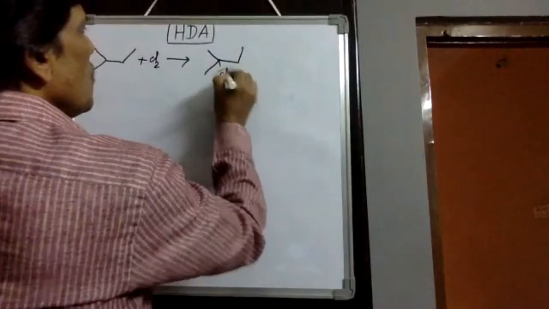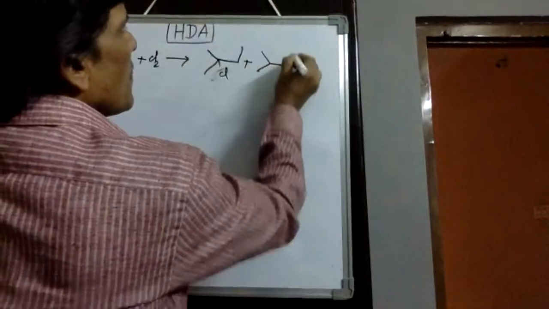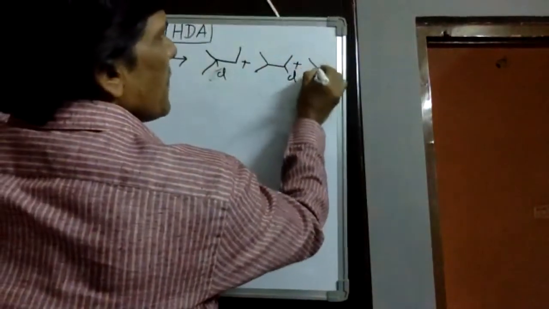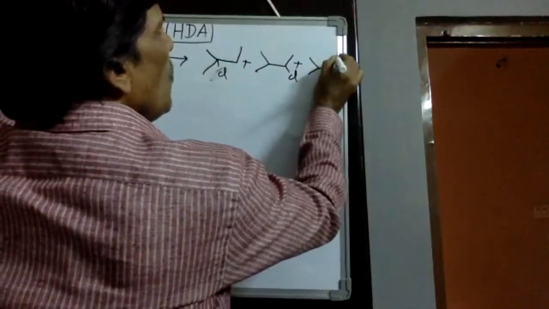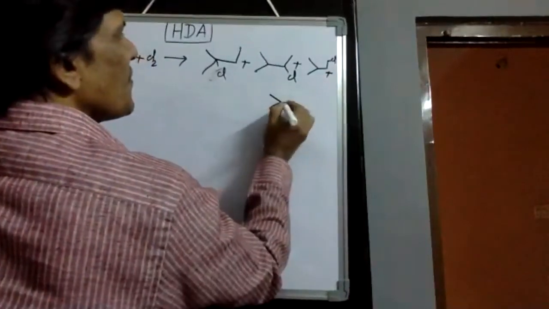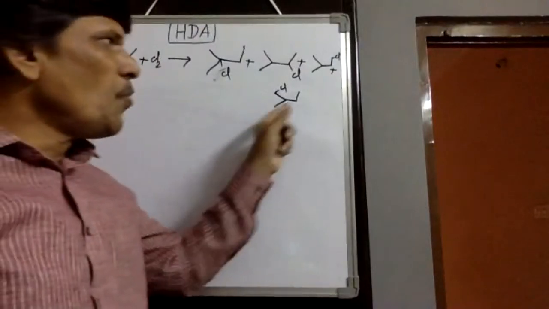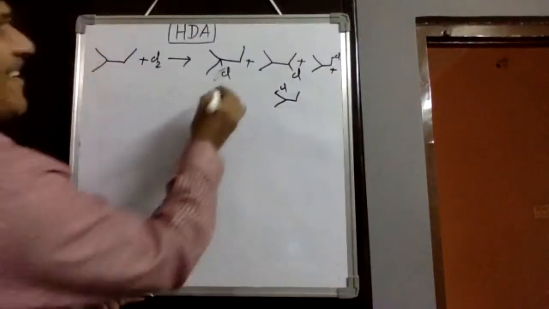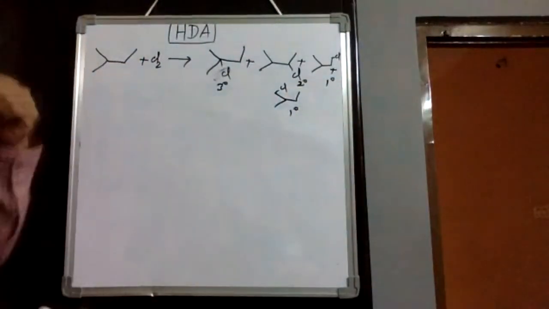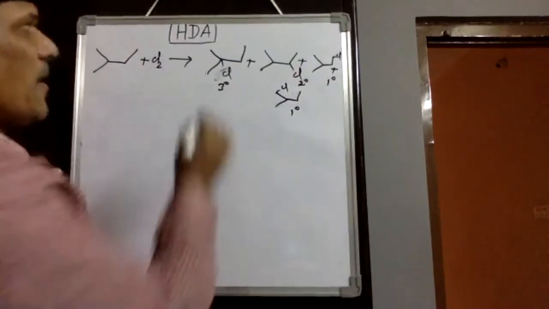One is 2-chloro-2-methyl-butane plus 2-chloro-3-methyl-butane plus 1-chloro-3-methyl-butane plus 1-chloro-2-methyl-butane we would get. This is tertiary, it is secondary, and these two are primary products. Then the amount of yield depends on their selectivity formula.